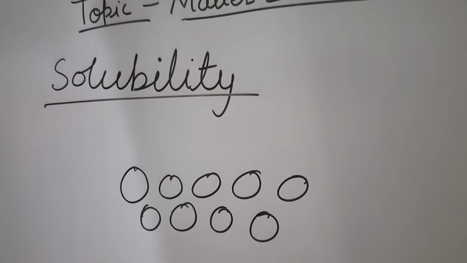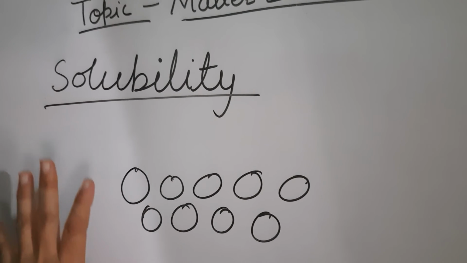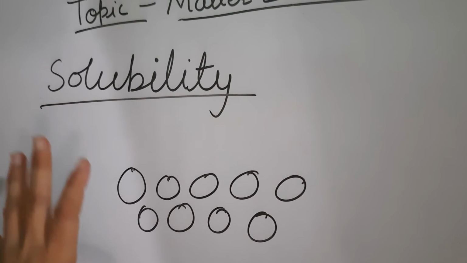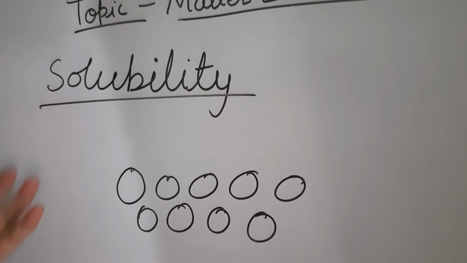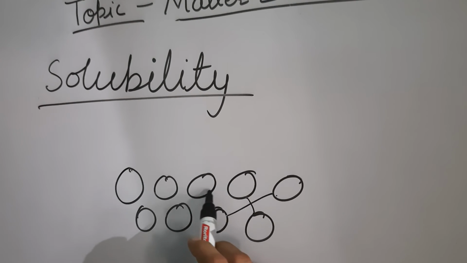So we can say that the liquid state of matter has the ability to dissolve other substances in it. Why? Because the molecules have some gaps between them. The liquid state of matter has the ability to dissolve other substances in it because there is a gap between the molecules.